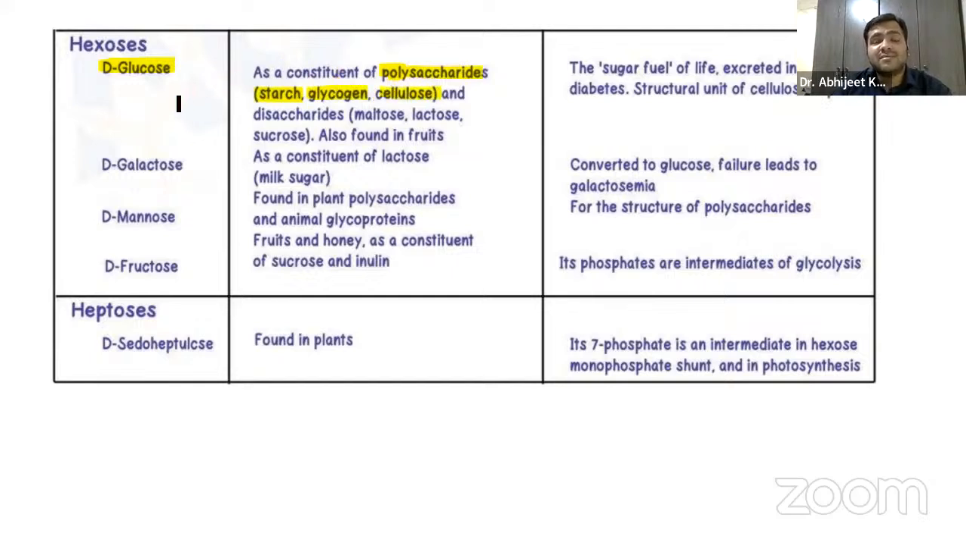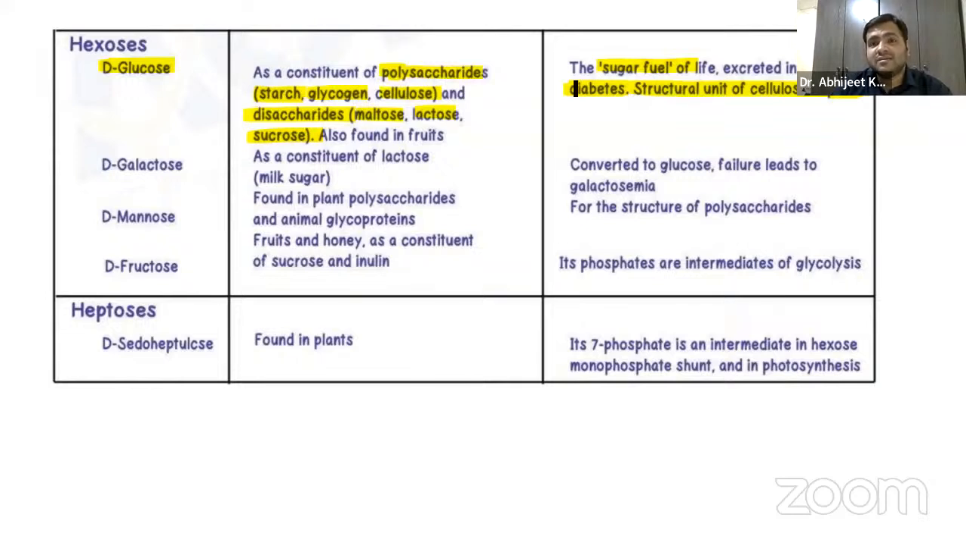So this glucose helps in the formation of starch, glycogen, cellulose, and even the disaccharides we have already discussed: maltose, lactose, and sucrose, right? They all have glucose as one of their units. It is even in fruits also, right? So it is the fuel of life. So yes, remember, it is the structural unit of cellulose in plants. And remember, guys, in diabetes mellitus there is excess glucose in the body, so it is excreted via urine.